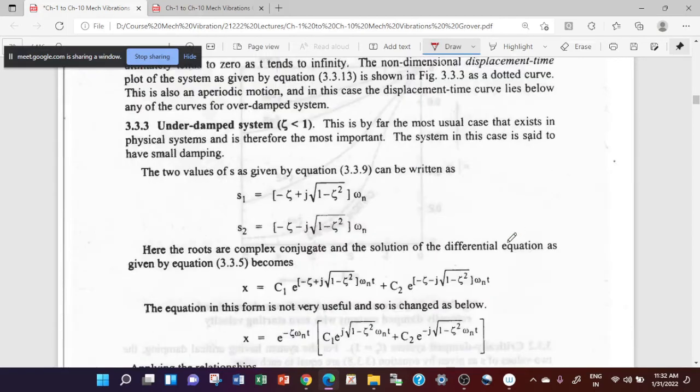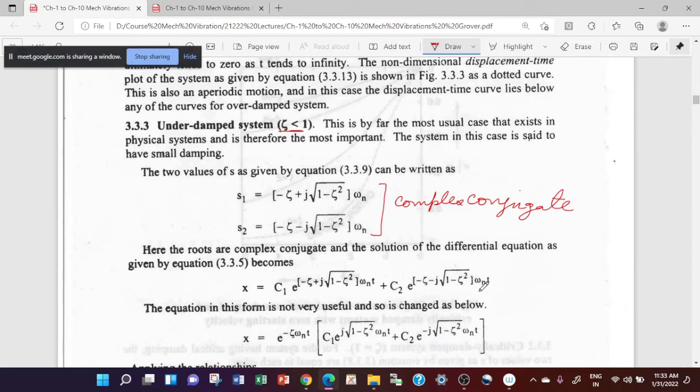Now let us come to the third damping. This is your under damping system. In this case, zeta is less than 1. So your roots will become complex conjugate roots. These two are complex and complex conjugate roots. I simply change zeta square minus 1 here just to take the minus square root outside.